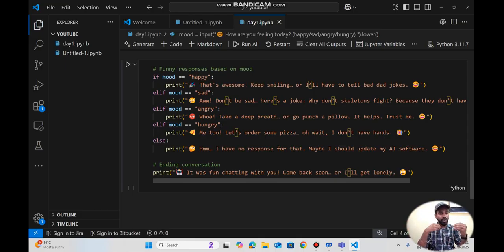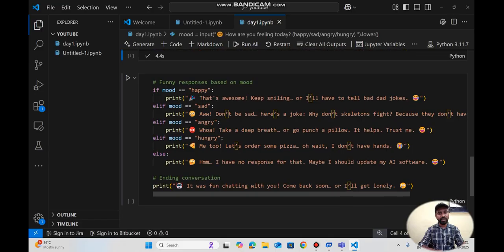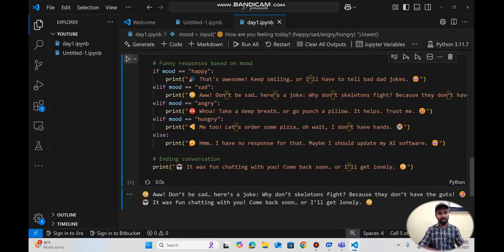So if I entered sad, then it will print oh don't be sad, here is a joke. So I have one, two, three, four conditions. If you want to make multiple conditions for your input, elif will be the best option. My mood is sad, so what will it print? Oh don't be sad, here's a joke: why don't skeletons fight? Because they don't have the guts. It's in a funny way.